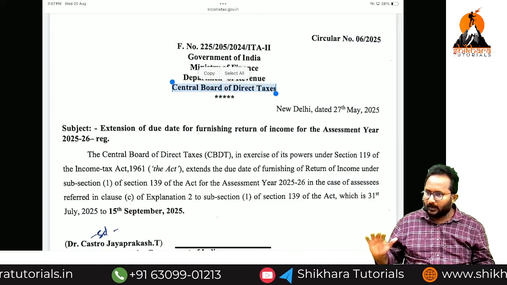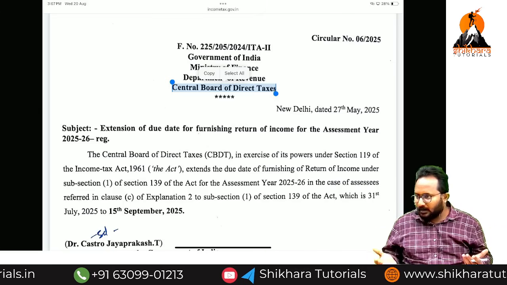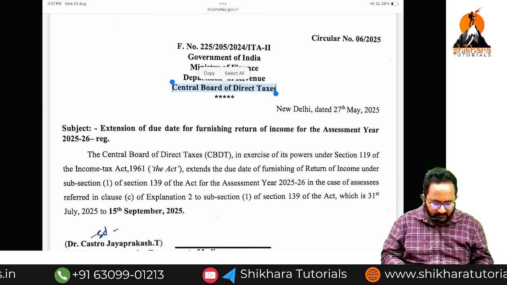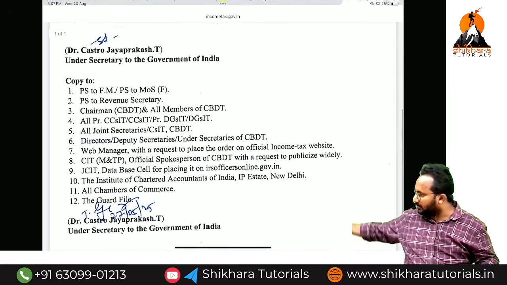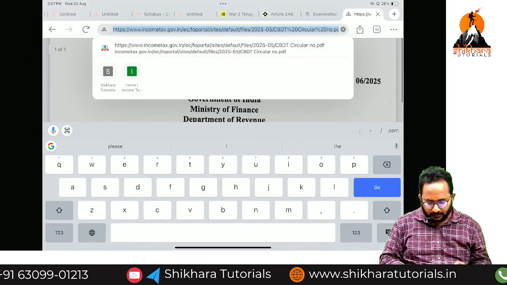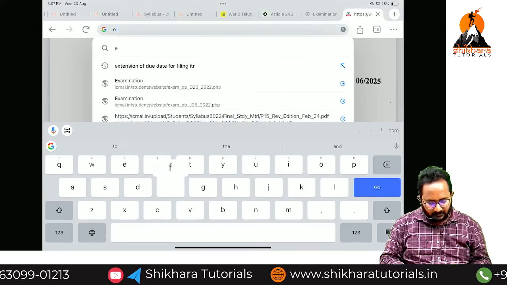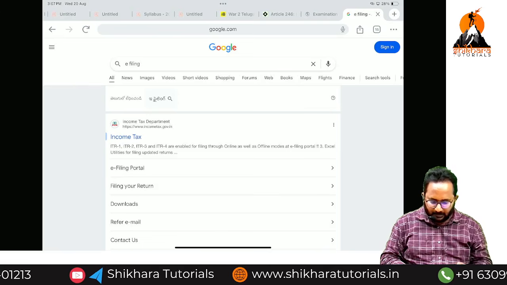If they want to pass anything, definitely many SSCs are having the doubt regarding whether the due date is extended or not. Yes, they are giving the clarification. Yes, this copy needs to be sent to all these authorities also. So now I am going to our income tax website.